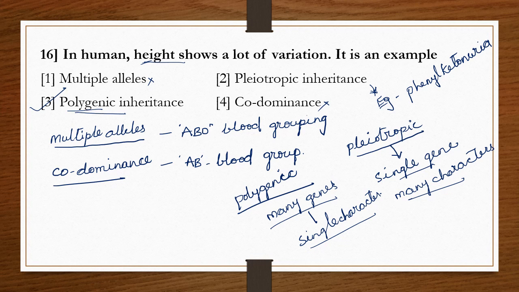Pleiotropic means a single gene controls many traits. That is the simple difference between these two. So the correct answer is option 3.